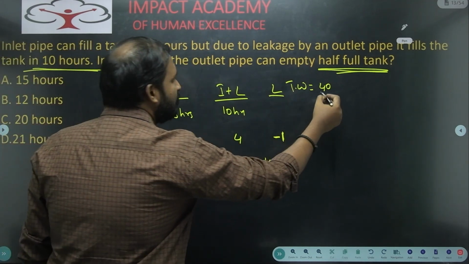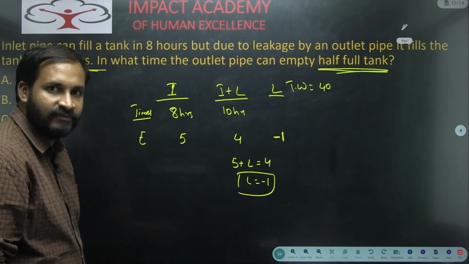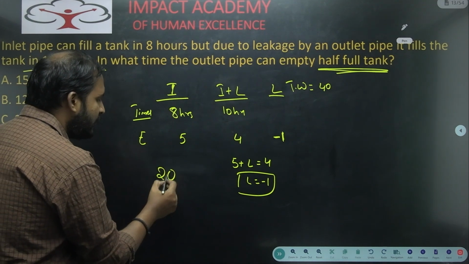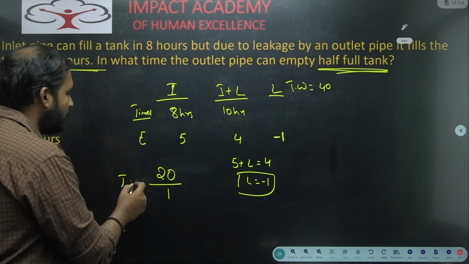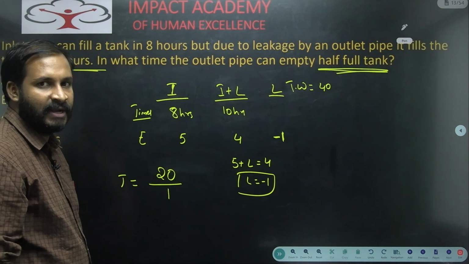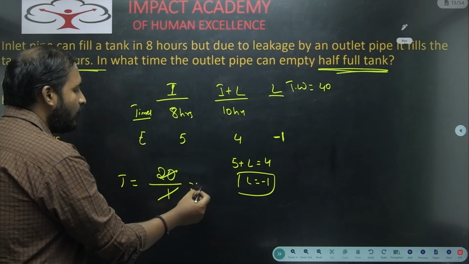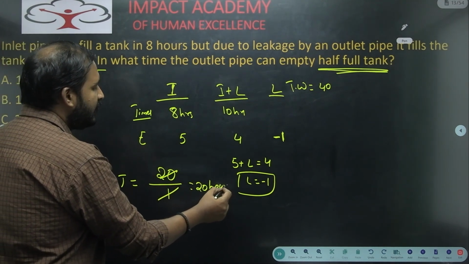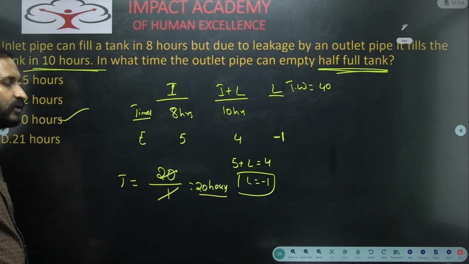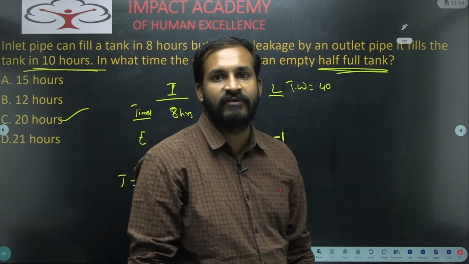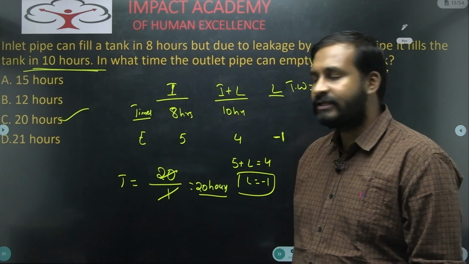In a half tank, how much work will we have? 20 work. So the 20 should be emptied with -1 efficiency. While calculating the time, we do not bother whether the efficiency is minus or plus. So it takes 20 hours to empty the half tank, not the full tank, right? Next one.